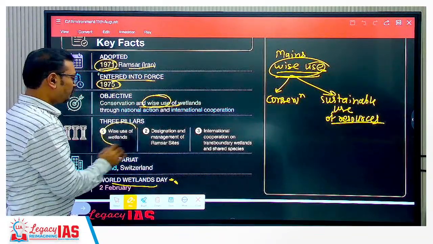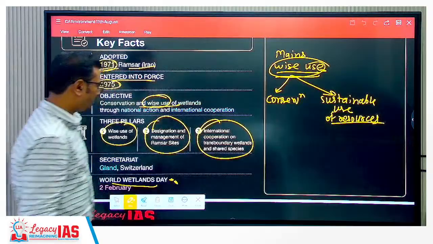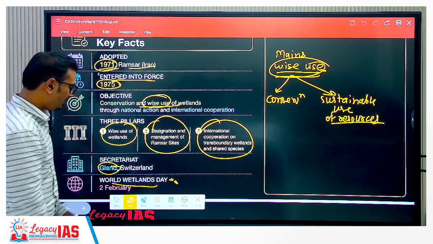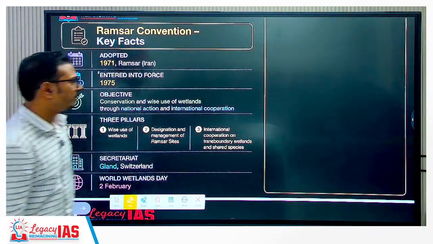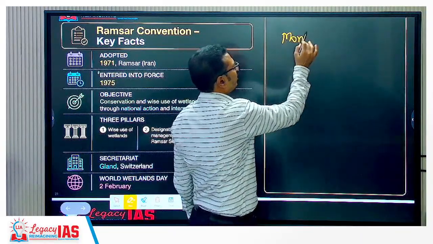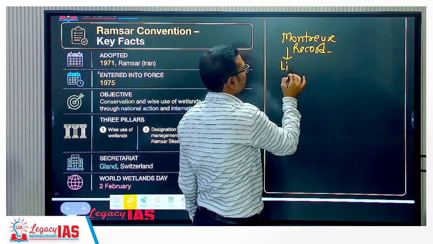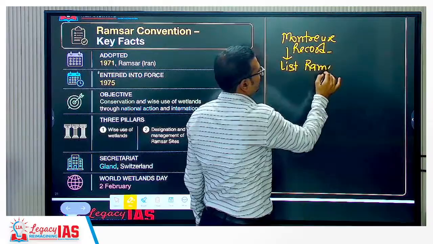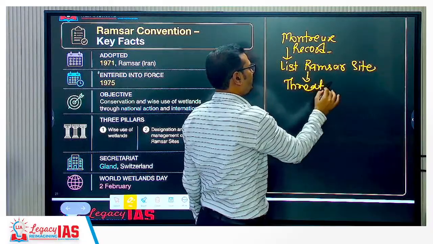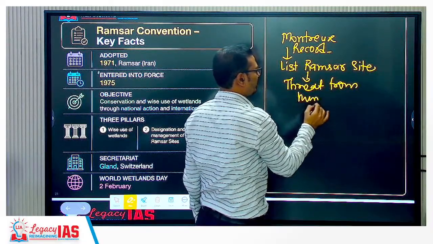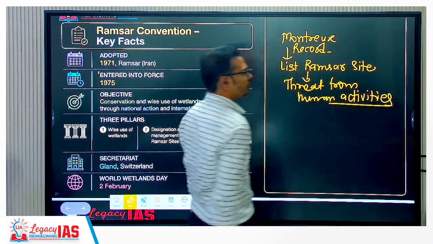Then three pillars: wise use of wetlands, designation of Ramsar sites, and international cooperation for transboundary wetlands. The Secretariat is located in Gland, Switzerland. And 2nd February is celebrated as World Wetland Day. Now the unique aspect is the Montreux Record. It lists those Ramsar sites which are facing threat from human activities, which will result in degradation of those wetlands in the near future.